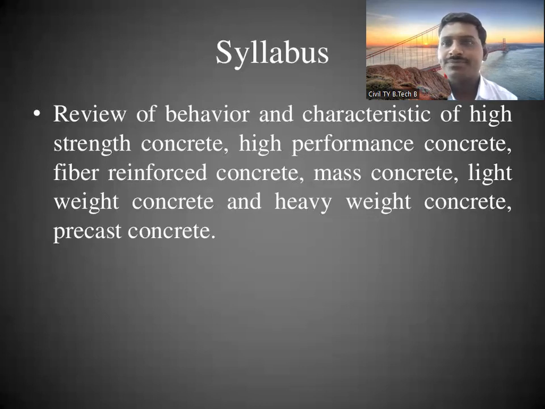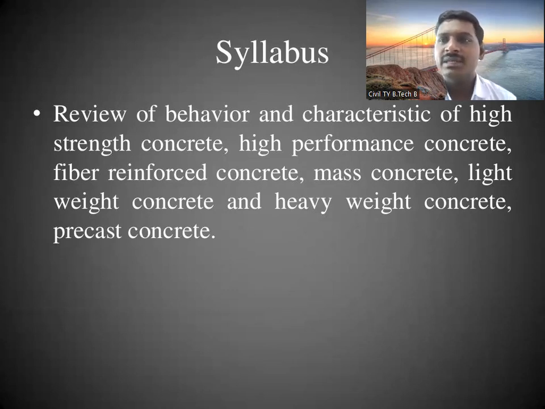Then heavy weight concrete. Sometimes high strength concrete is used, so heavy weight concretes also have to be constructed. And precast concrete. Nowadays, if you see any river, we are placing precast girders. Precast girder means we place the precast beam directly on two piers. Have you seen this at various construction sites on the river side?